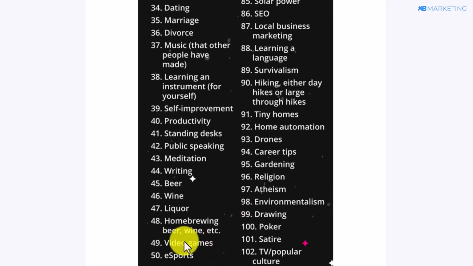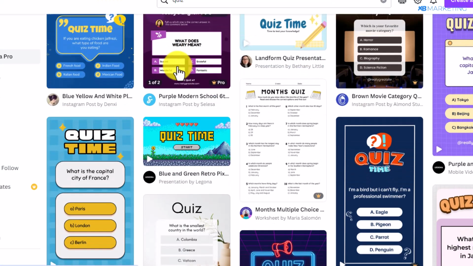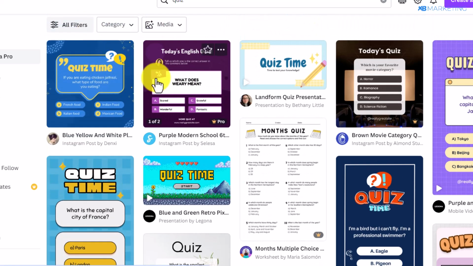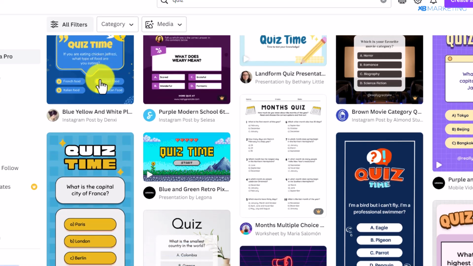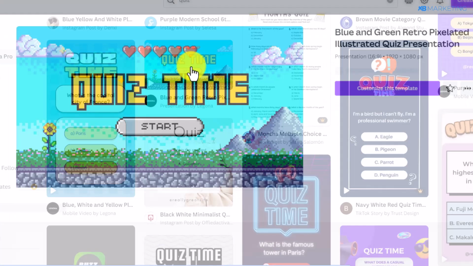So for me, I am going to be taking the video game as an example, and that is because we have a template already for this niche. But like I said, you can go for other generic templates that can be used for any niche. All right, so I'm going to be taking this game template as an example. So all I simply need to do is to click on this template.